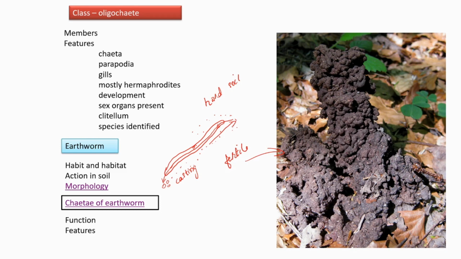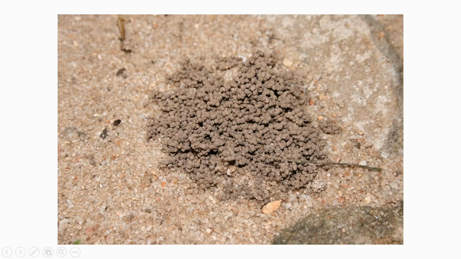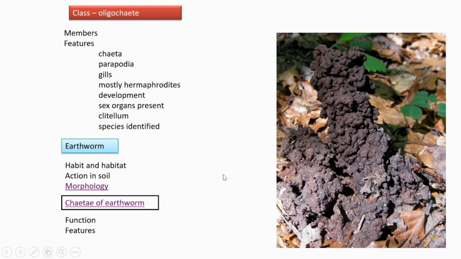Next point, regarding its morphology. Coming to morphology, we know that it's elongated. See, this is again the picture of casting, earthworm casting itself. Its body is very elongated.